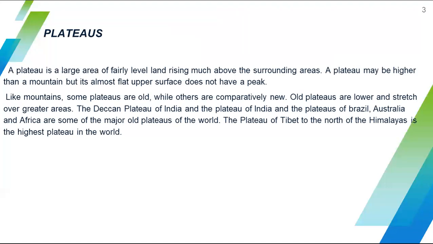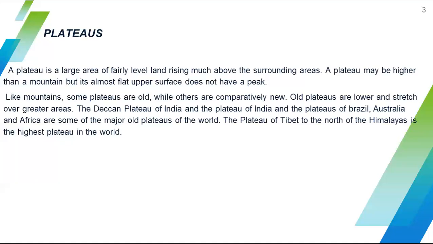The first one is the definition of plateau and types of plateaus. What is the definition? A plateau is a large area of fairly level land rising much above the surrounding areas.